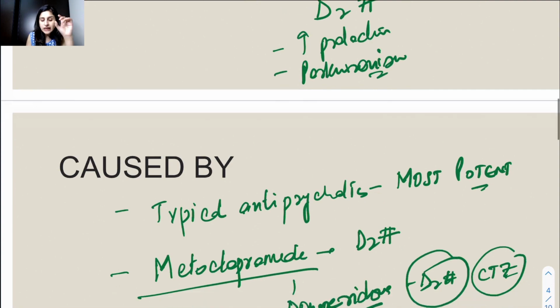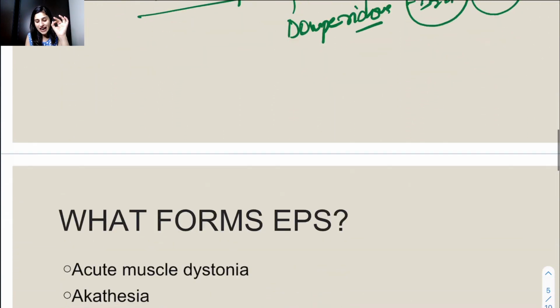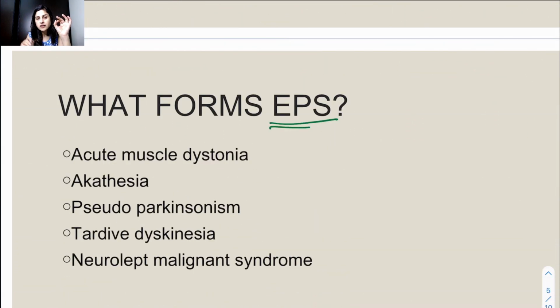So let's see in detail what the syndromes in the extrapyramidal syndrome actually are. You can remember these all are extrapyramidal syndromes. The first one is acute muscle dystonia, which occurs the earliest.